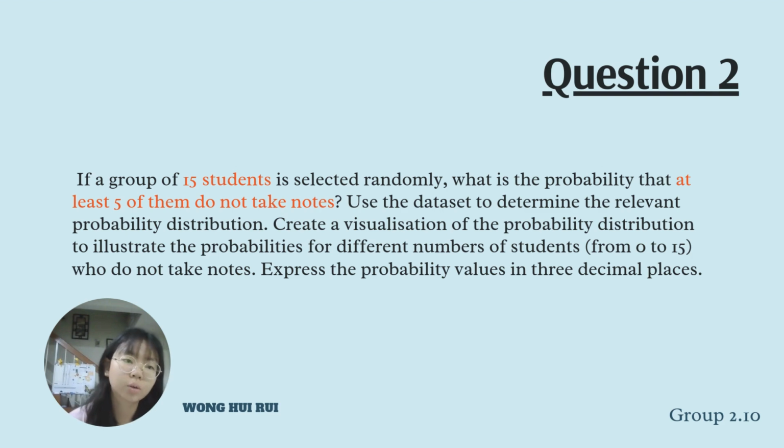Next, for question 2, the question is asking, if a group of 15 students is selected randomly, what is the probability that at least 5 of them do not take notes? Use the dataset to determine the relevant probability distribution. Create a visualization of the probability distribution to illustrate the probabilities for different numbers of students from 0 to 15 who do not take notes. Express the probability values in 3 decimal places.